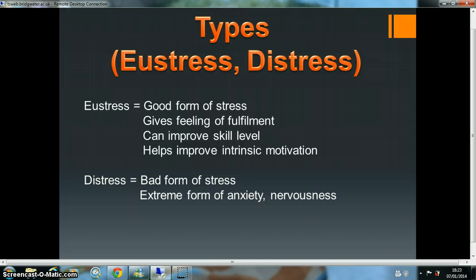Distress is the bad form of stress that an individual experiences. It's an extreme form of anxiety, nervousness, apprehension, and worry. We can use the same example for this as if a player was stressed about taking a penalty but experiencing distress, not eustress. They'll be doubting their own ability and will be worrying about not missing rather than focusing on scoring. If the player is doubting their own ability and worrying, they are more likely to miss the penalty.